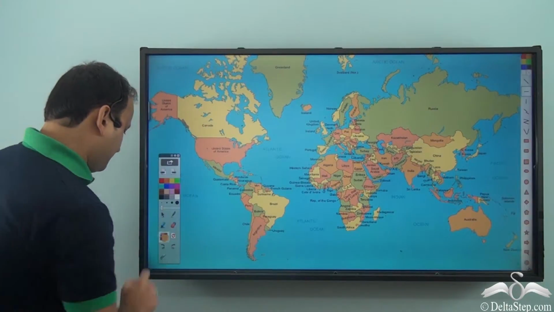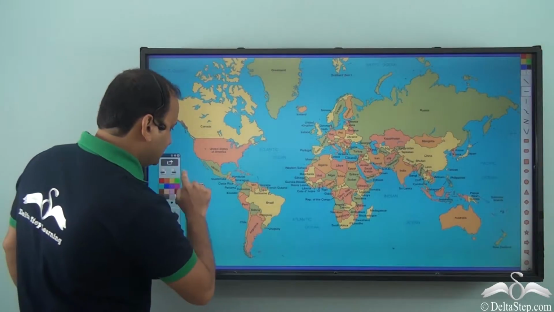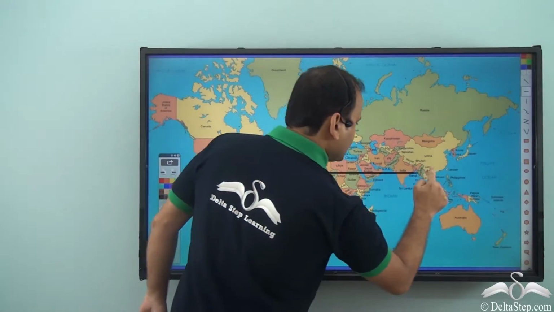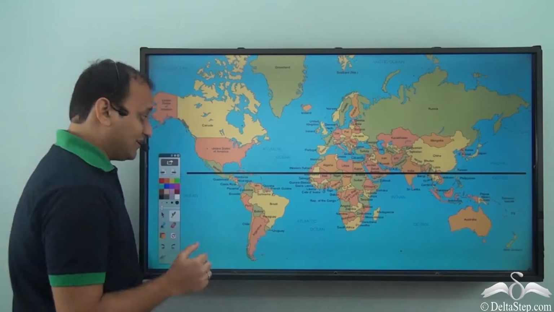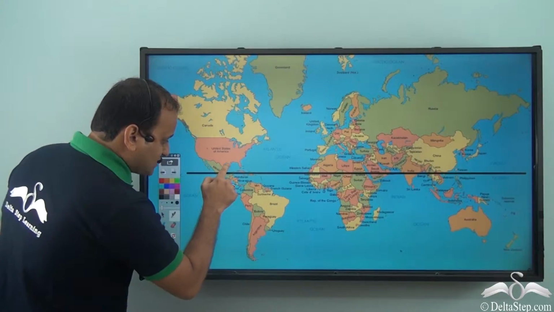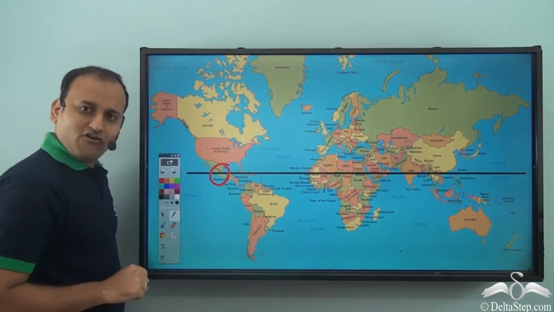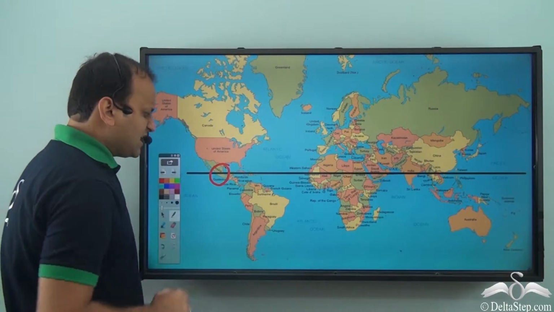Now, on this world map, if I draw some lines like this one, so I draw this line. Now you will notice that this line is passing through this area of Mexico. Now this area of Mexico has very high temperatures. That is, it is very hot out there.